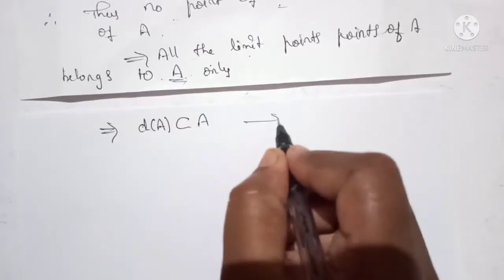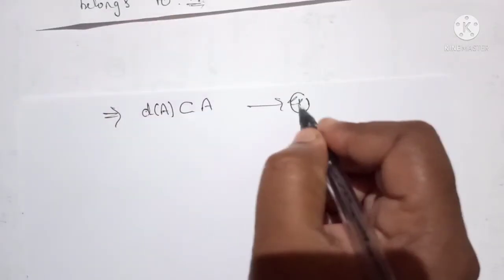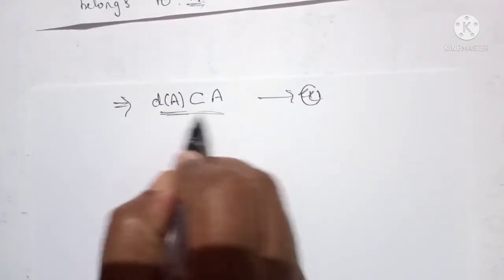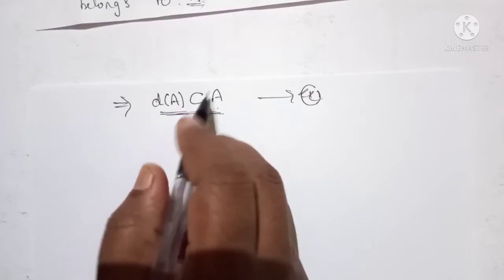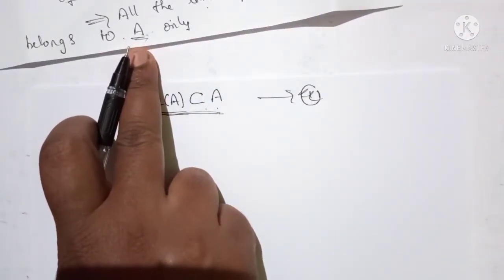We have proved that the derived set of A is a subset of A. That means A contains all the limit points of A.